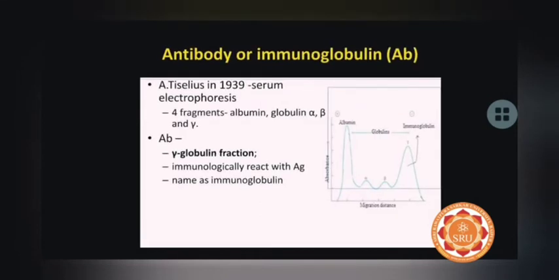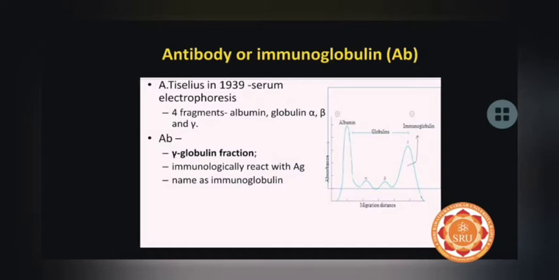These antibodies or immunoglobulins were first studied in detail by A. Tiselius in 1939 when he was performing serum electrophoresis. During this experiment, he found that the serum electrophoresis showed 4 different peaks.